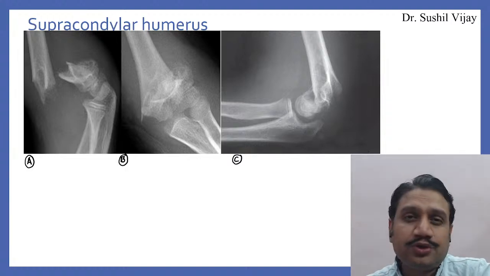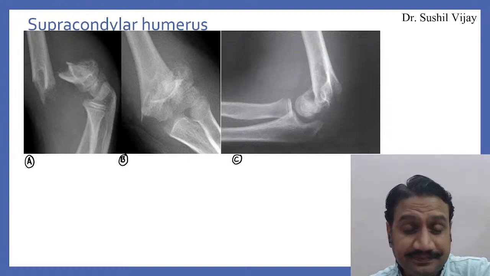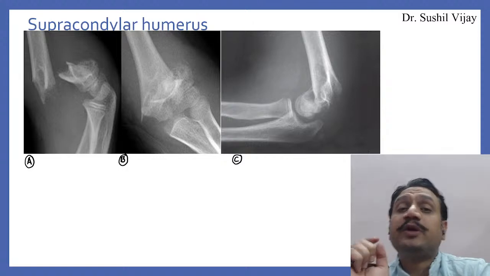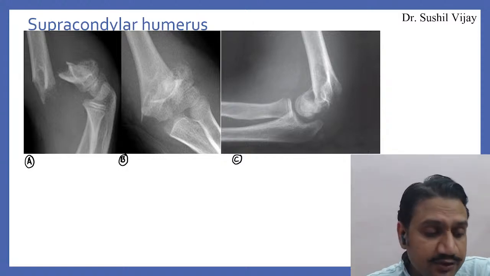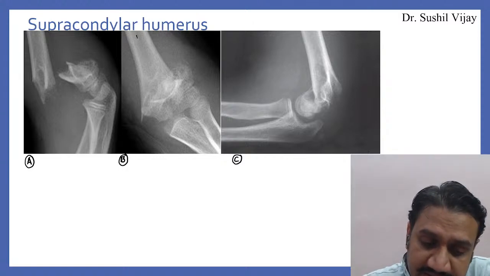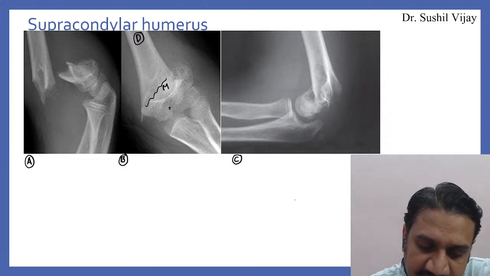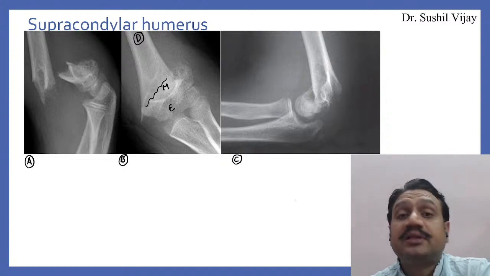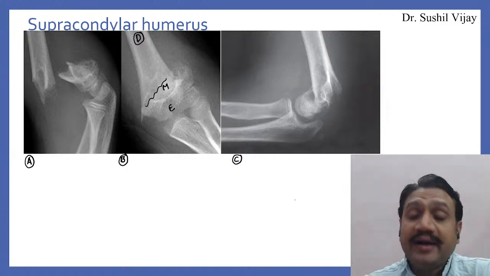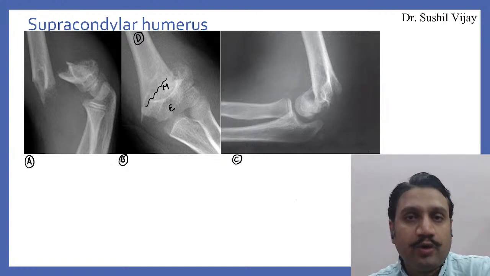When you talk about supracondylar, first you have to understand what part of the bone it is. This is the shaft area, that is the diaphyseal area. This is the metaphyseal area where the fracture is actually happening, and this is the end, the epiphyseal area, right? Why are supracondylar fractures so important?